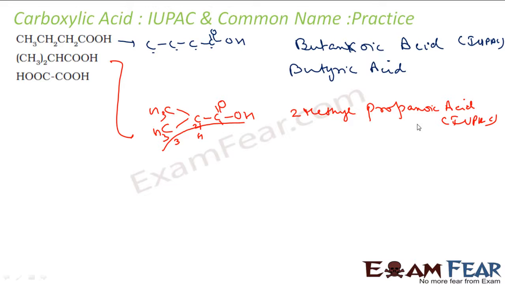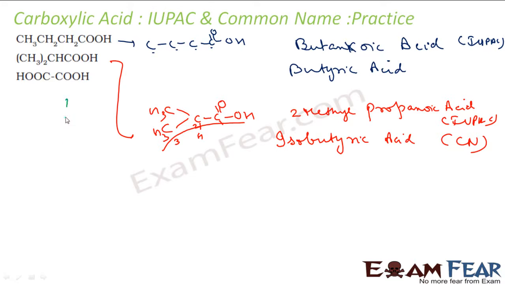For common name, this is isobutyric acid. Isobutyric acid. This will be the common name. It is iso because it's a branched one.